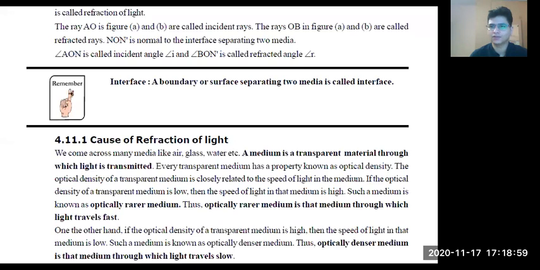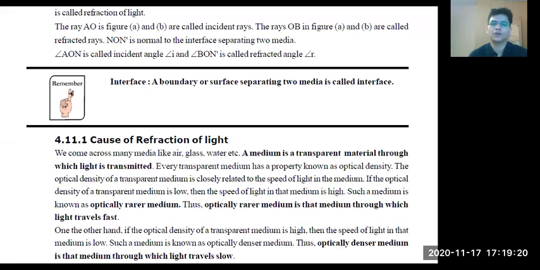Yes or no? Tell me, guys, yes or no? Yes. And the second law was that the angle of incidence is equal to the angle of reflection. So one is about the incident ray, reflected ray, and normal being in the same plane.